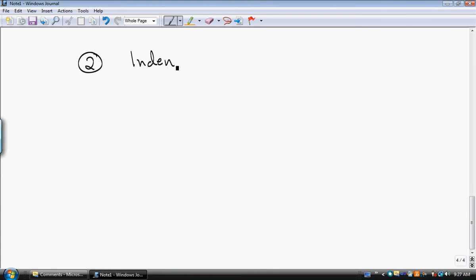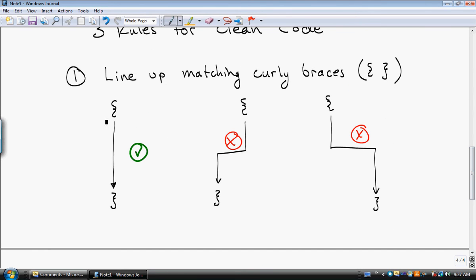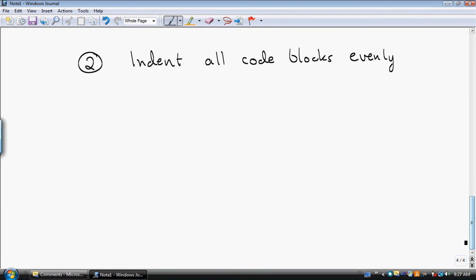Rule number 2 is indent all code blocks evenly. All right. When you have this curly brace open and closed, that's called a block of code. You should indent it evenly and keep everything even inside of it. All right. So if I have an opening curly brace here, I'm really not doing good with the curly braces. Okay, so if I have command number 1, command 2, command 3.